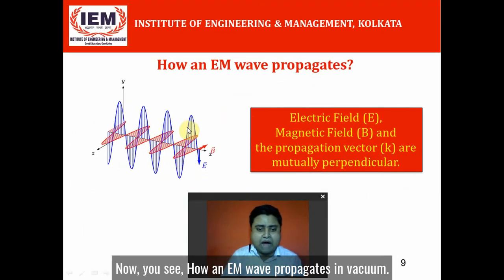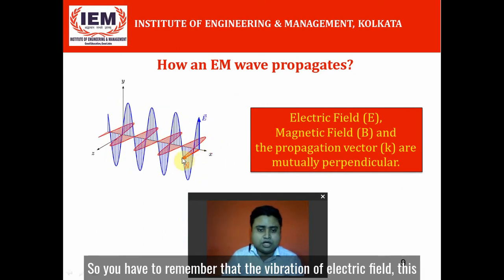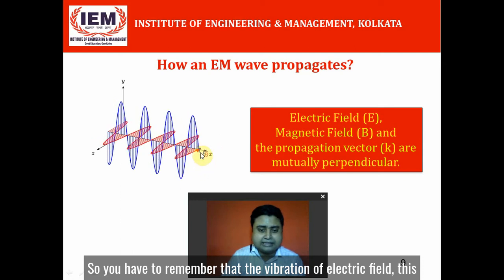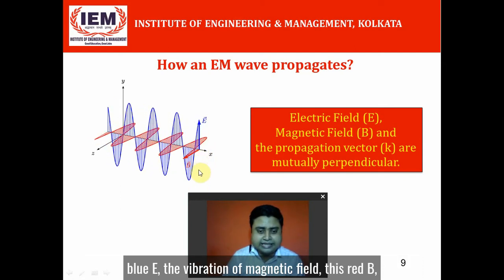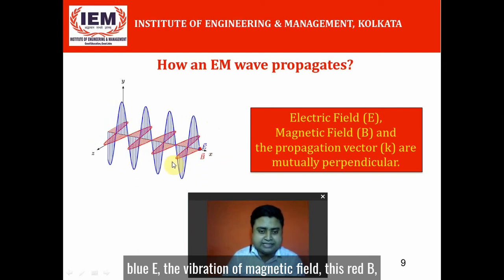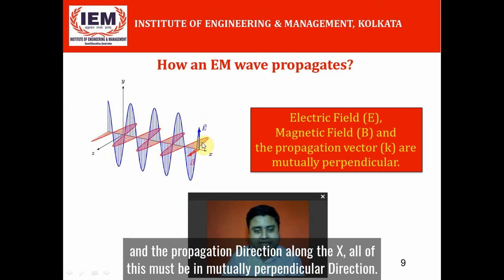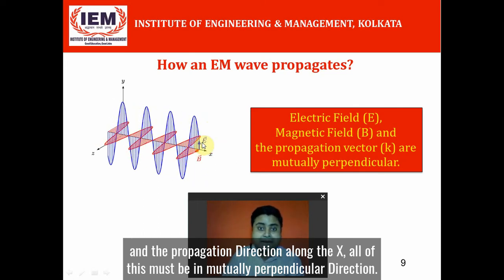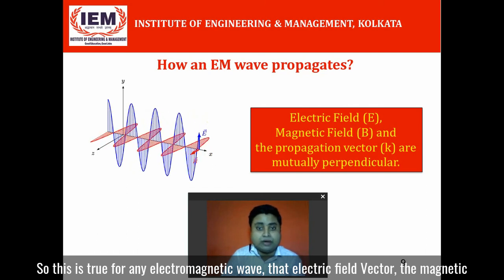Now you see how an electromagnetic wave propagates in vacuum. You have to remember that the vibration of the electric field, this blue E, the vibration of the magnetic field, this red B, and the propagation direction along X must all be mutually perpendicular. This is true for any electromagnetic wave.